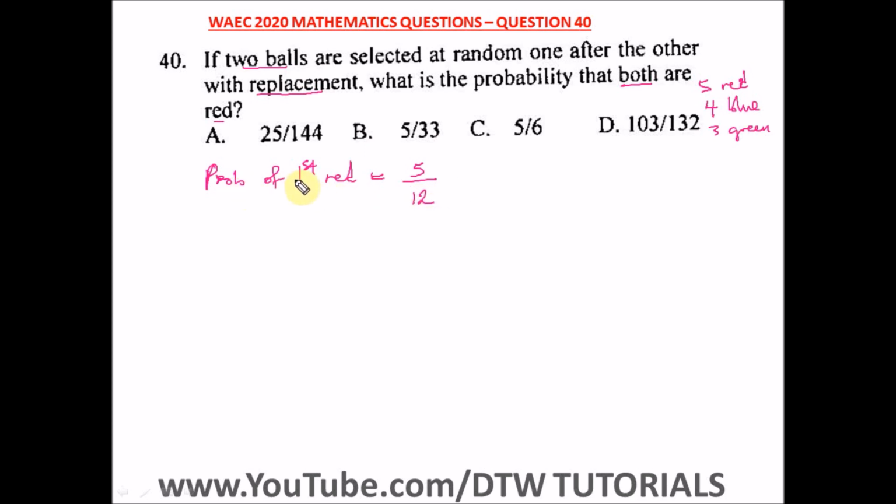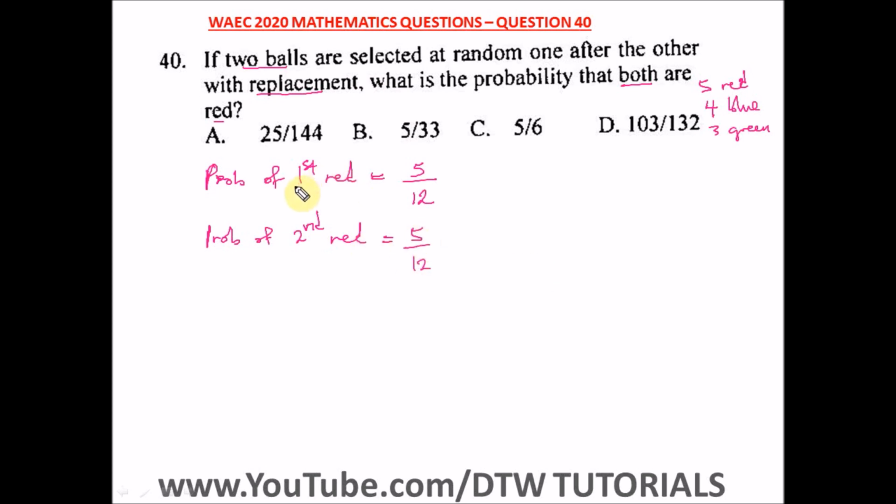So the probability that the first ball is red is 5 over 12. Then the probability of the second ball being red is equal to what? It was replaced. If it wasn't replaced, it would reduce, and we would have 4 over 11, but here it was replaced, so we still have 5 over 12.